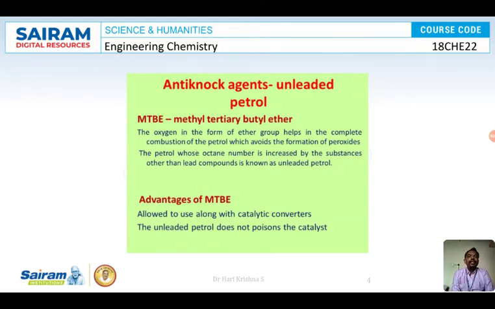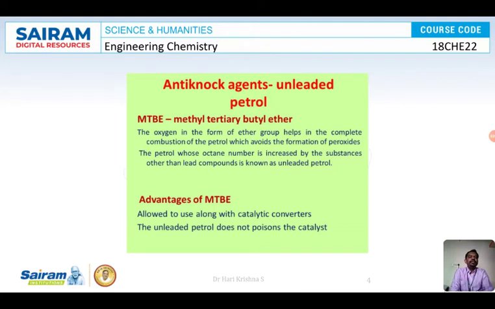These contain oxygen in the ether group. It contains additional oxygen, and this oxygen enhances more complete combustion and prevents the formation of peroxides. If peroxide is not formed, then aldehydes and similar products are not formed. If those are not formed, these gases will not hit the inner walls of the cylinder, and thereby we can prevent knocking.